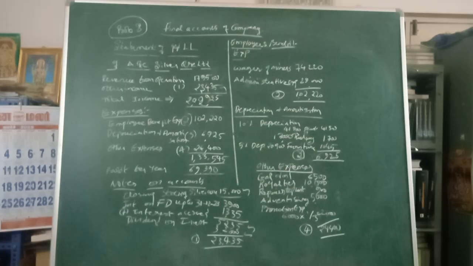sales and other incomes are taken. The sale of silver is given in the trial balance, so that is taken as revenue from operations, and other related information for incomes is taken under the schedule called other incomes.